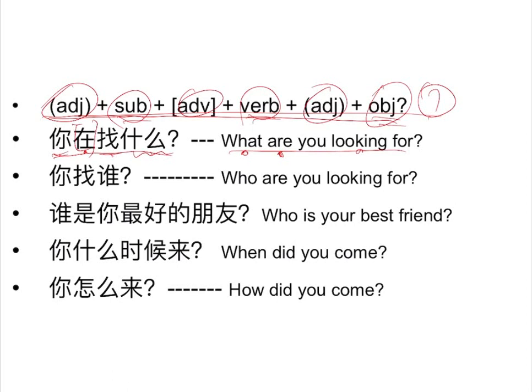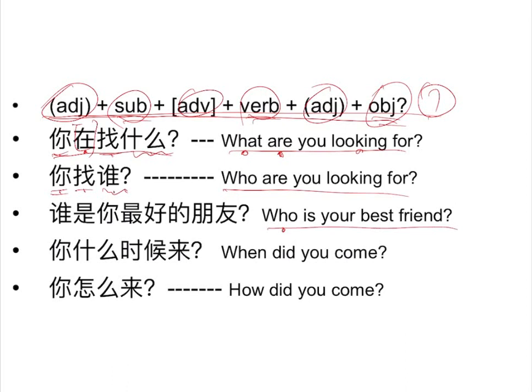And then how about this sentence? Who are you looking for? Still the same: 你找谁, still the same order, subject, verb, and then object, and then a question mark. And then who is your best friend?